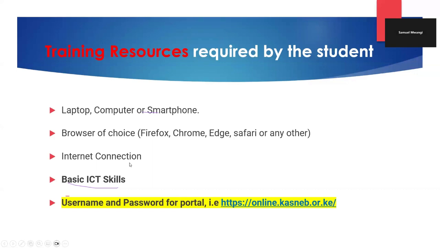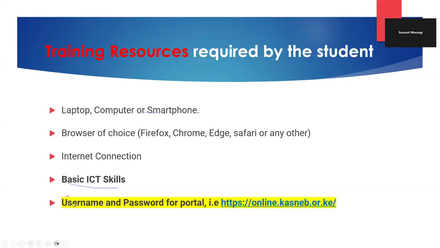Then the other key item that we need is some basic ICT skills. I'm terming them basic to be as basic as I can. By basic, I mean you can open your smartphone, you can power on your laptop. If I tell you to open your browser, you can quickly open your browser. If I tell you to type a bit, you can type. With that basic skill, you are quite ready for the training.